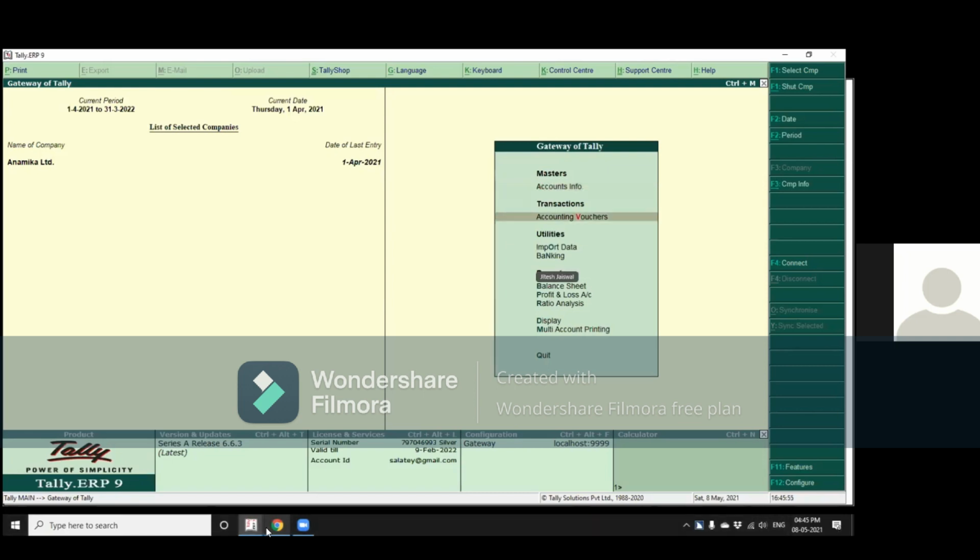Now, on the right-hand side, you have various function key commands like F2 for period date, Alt F2 for period, F12 for configuration, etc. In the main window, which is the one we will be using, I'll just run through the main window once again.